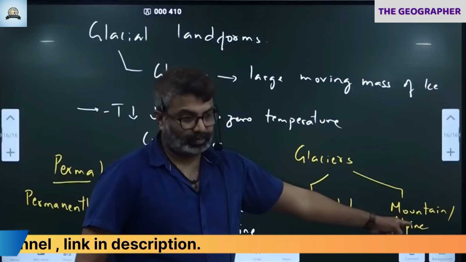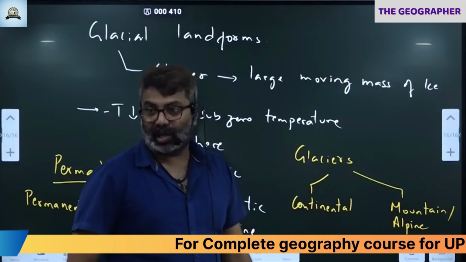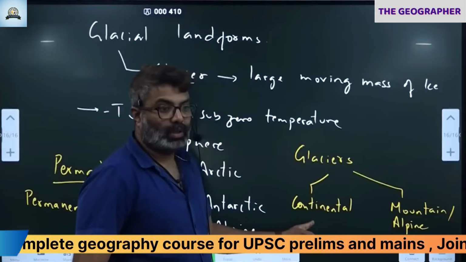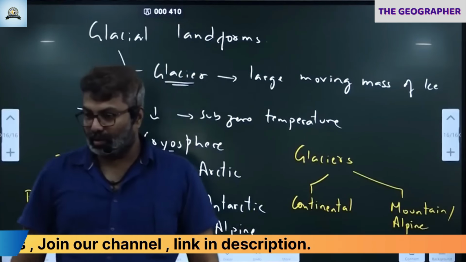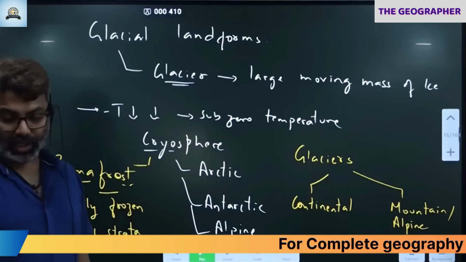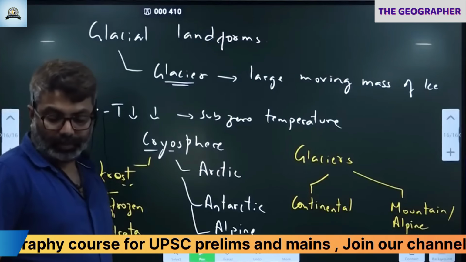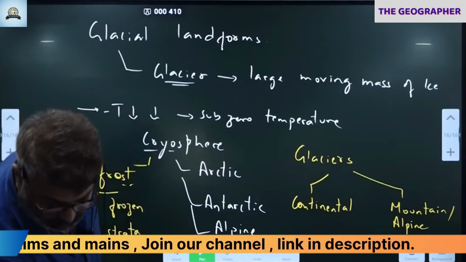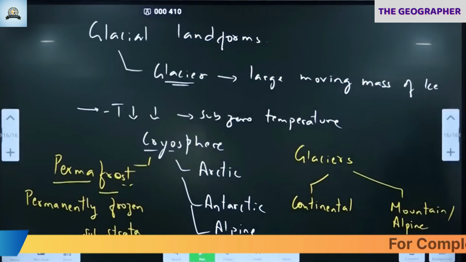Alpine, mountain. Okay, there is a glacier called Lambert Glacier in Antarctica, continental. In Antarctica, Lambert Glacier is the longest glacier in the world. We can check that in Antarctica. Lambert Glacier. Check in Antarctica, please.